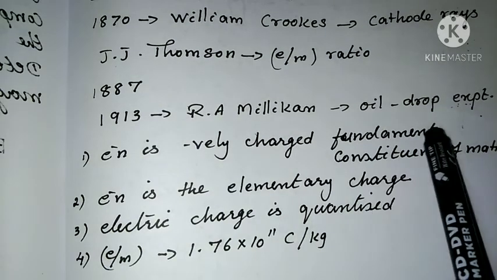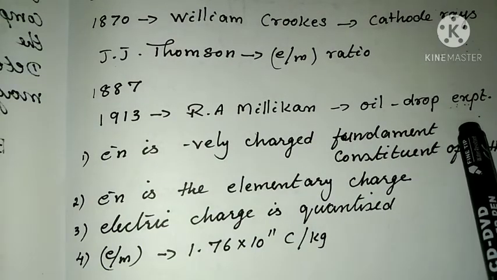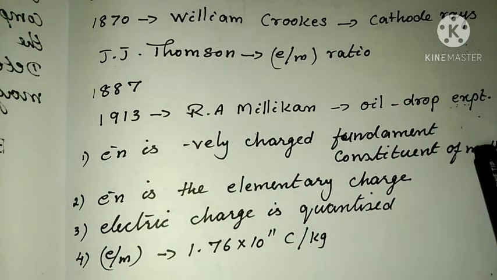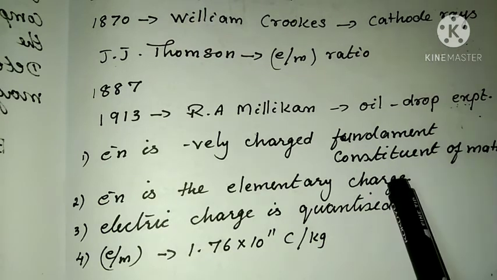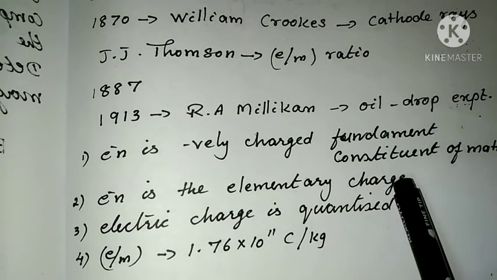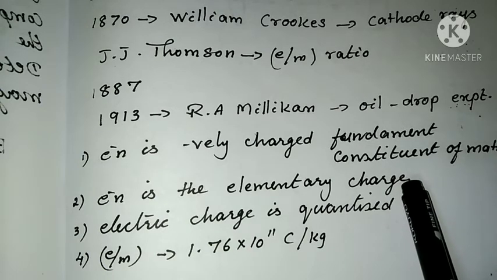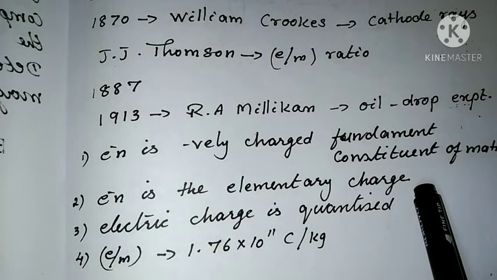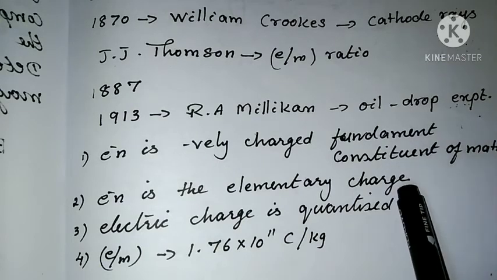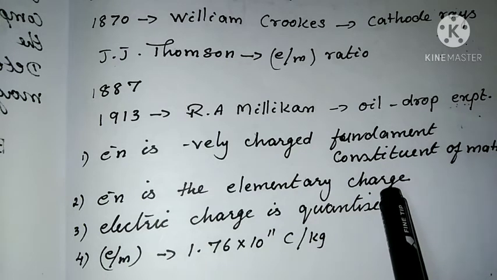In his oil drop experiment, he tried to calculate the charge on an oil drop, and he found that the charge on an oil droplet was always an integral multiple of the elementary charge of the electron, that is, 1.602 × 10^-19 coulomb. That is its charge. The charge of the oil drop is the same as the charge of the electron.